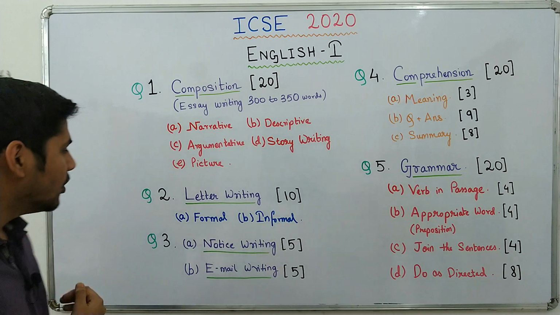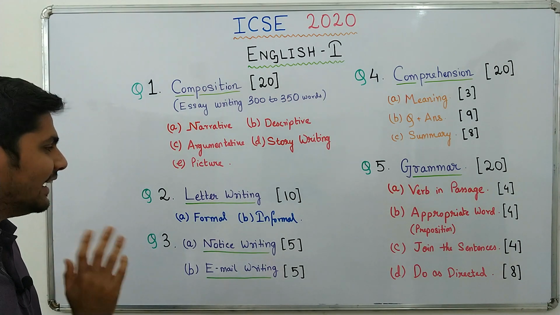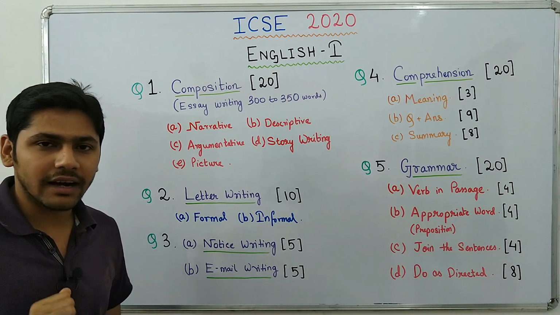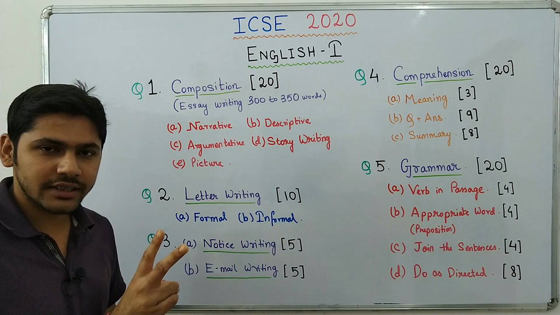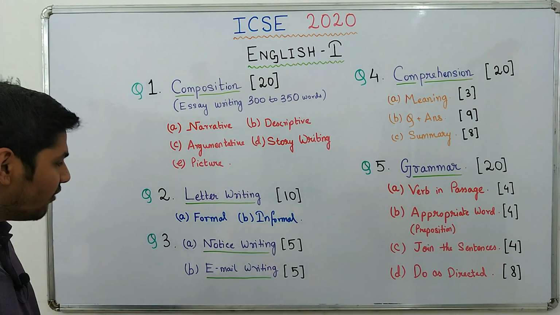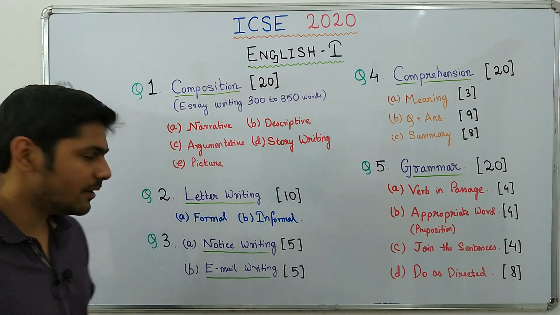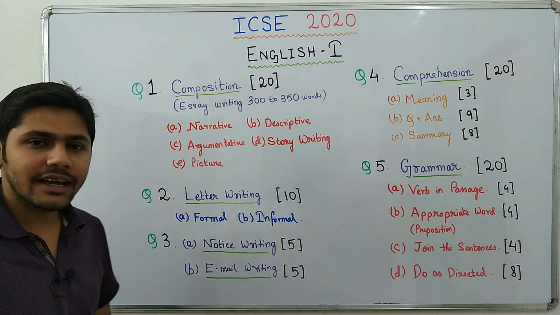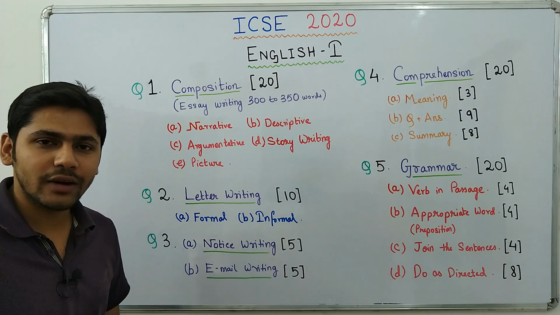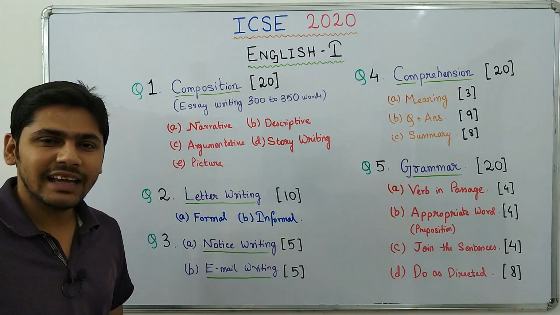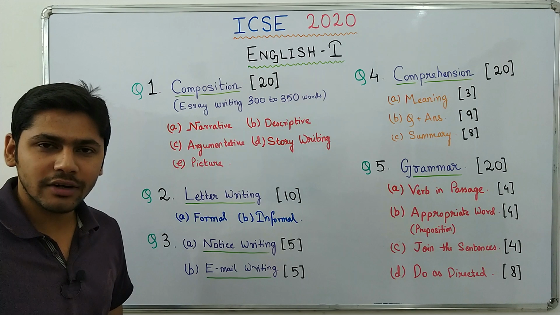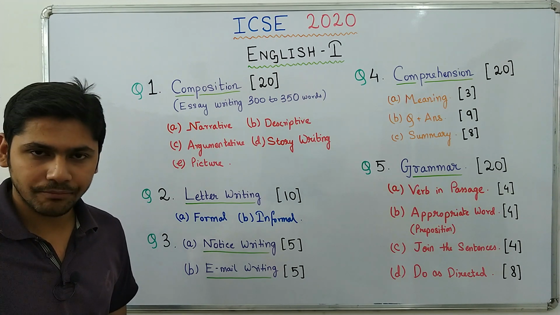Moving on. Question number 2 is letter writing. This is of 10 marks. Over here you will get 2 options. You have to write either a formal letter or an informal letter. What is a formal letter? Now, formal letter is an official letter that you write to the principal, the head of municipality, the head of a police station, and of this sort.